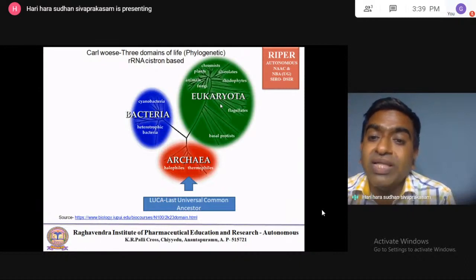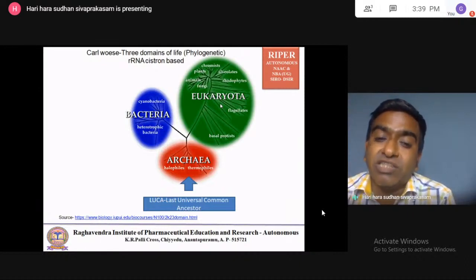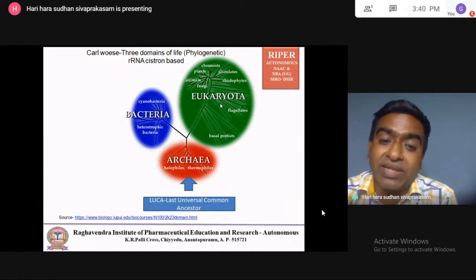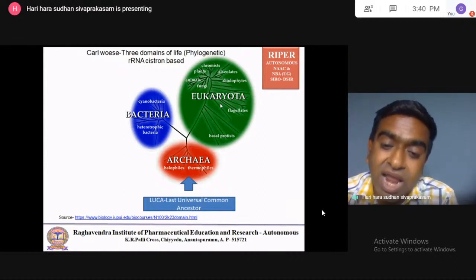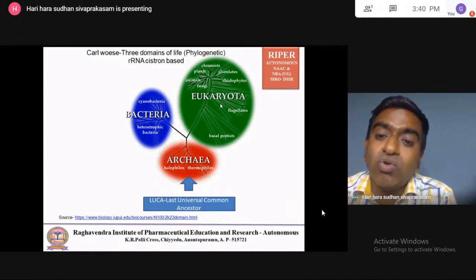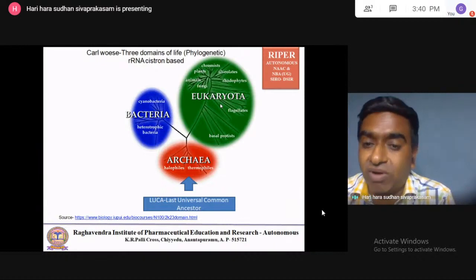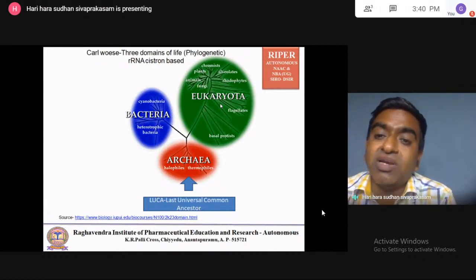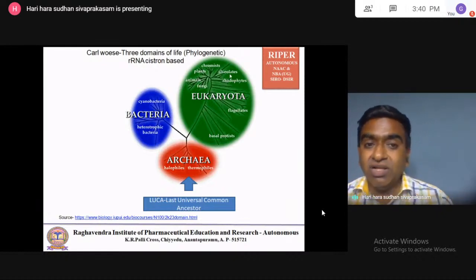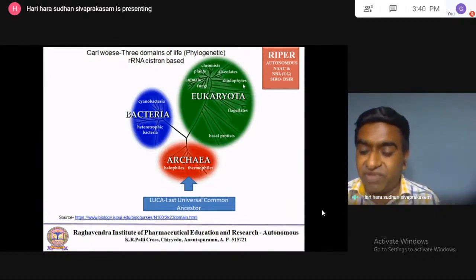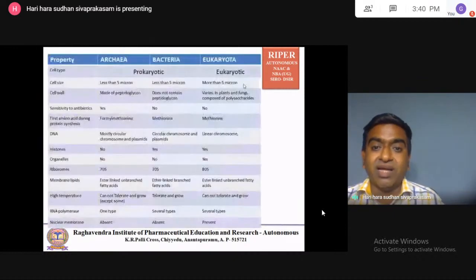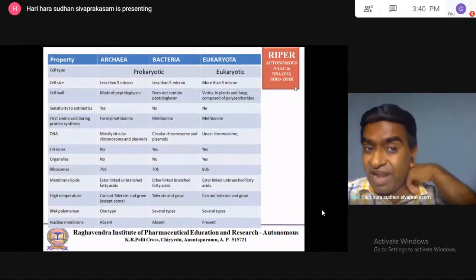Eukaryota contain multicellular organisms. Bacteria are unicellular, archaea are unicellular, eukaryota are multicellular. Okay, so they are also living in the normal conditions of the world. So this is called Whittaker's classification. Now we'll see the differences between the three domains of life.